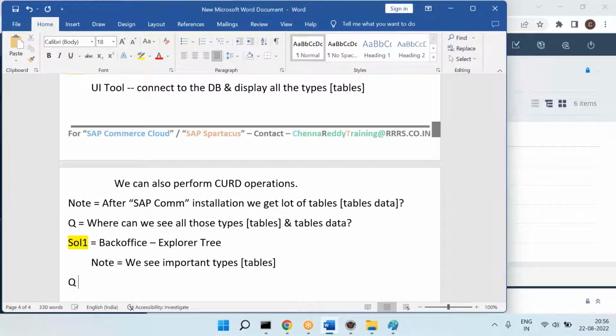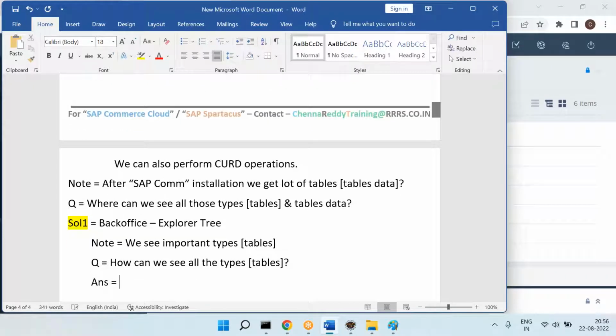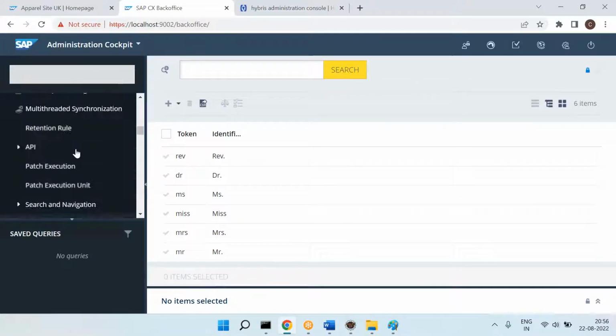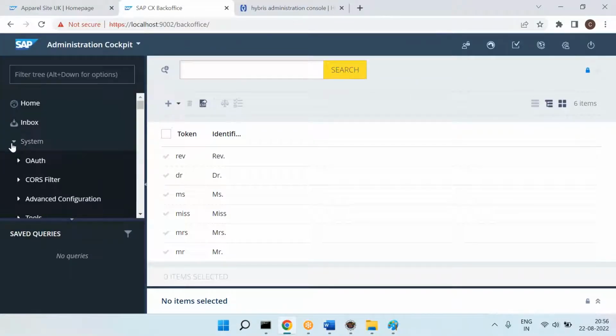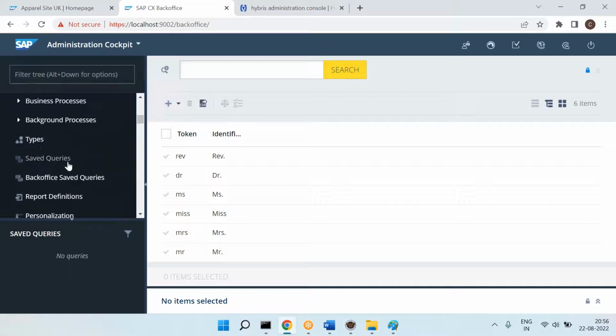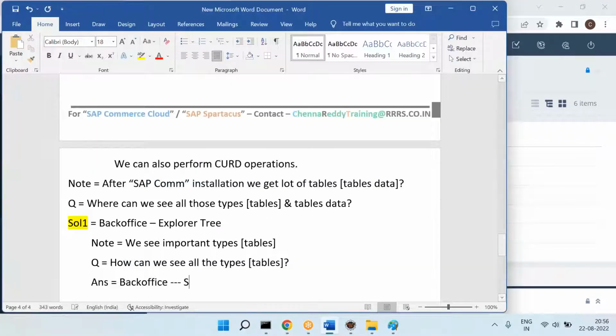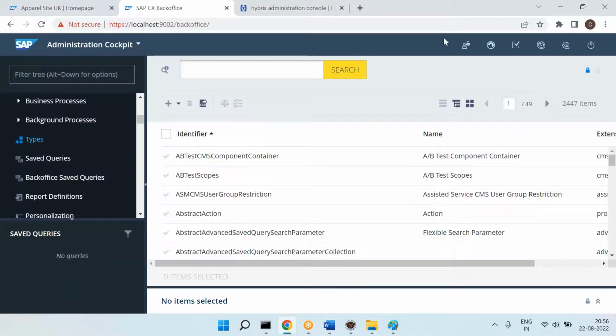Now the sub-question is, how can we see all the types? If you want to see all the types, go to the back office, go to the system, and there is a types option here. Click on the types.